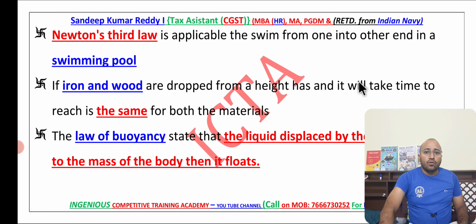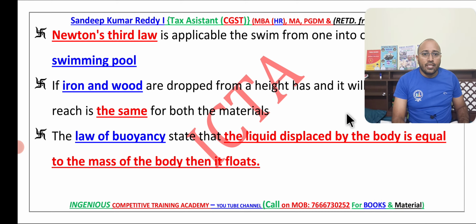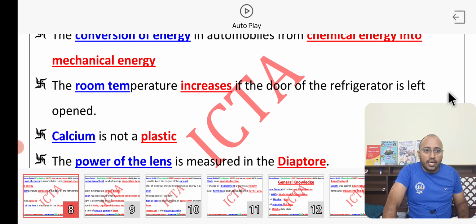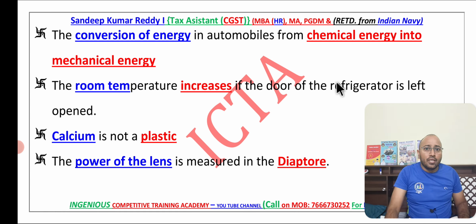And we have something called iron and wood. Together they are dropped from the same height and they reach the ground at the same time. It doesn't depend on any kind of weight. The law of buoyancy is possible only when the liquid displaced by the body is equal to the mass of the body. Then obviously it automatically floats. When it comes to the conversion of energy in automobiles, it is from chemical energy into mechanical energy. So you know about that. In automobiles it is possible.